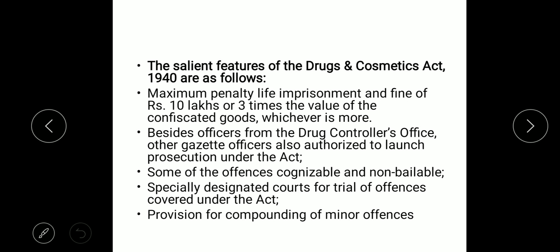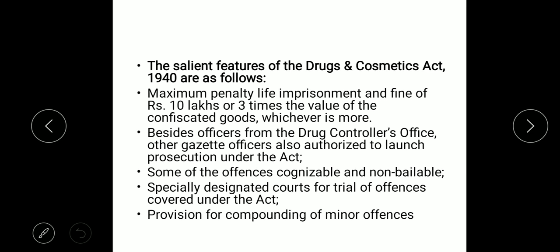Besides officers from the Drug Controller's Office, other gazetted officers are also authorized to launch prosecution under this Act. So not only the Drug Controller's Office, but any person who is a gazetted servant can launch the prosecution. Some of the offences are cognizable and non-bailable, so you better know what cognizable and non-bailable offences are.